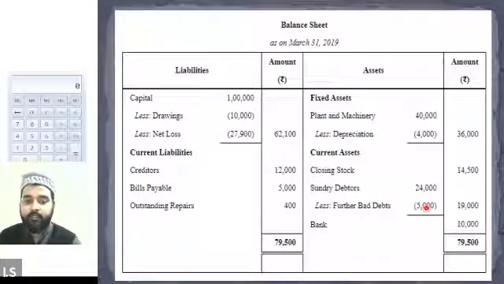Then we have the creditors, bills payable, outstanding repairs. All of these items are collectively known as the current liabilities. Okay, and if, let's suppose, there was a long-term loan, then it will be considered as a long-term liability. We will talk about that in a later session of this chapter. Don't worry about that. On the asset side, we have the plant and machinery adjusted with the depreciation of 4,000. Then we have closing stock, sundry debtors, and the bank balance of rupees 10,000. This is it. So both sides should have the balance of 79,500.